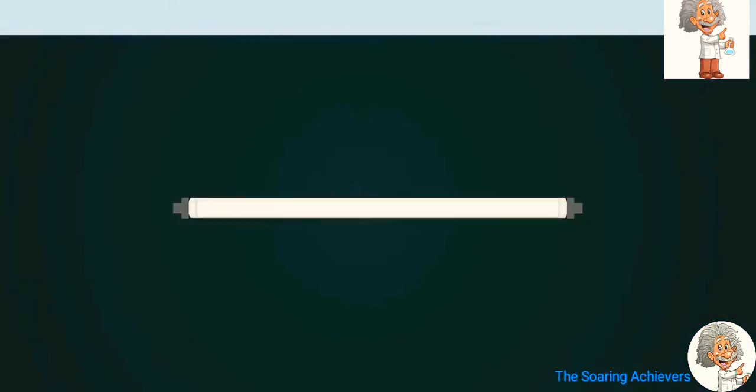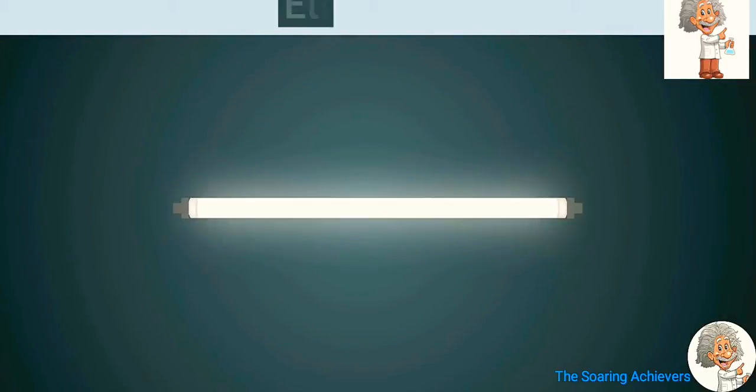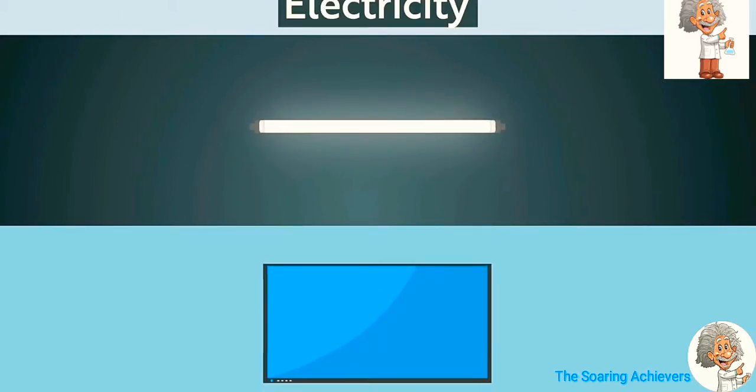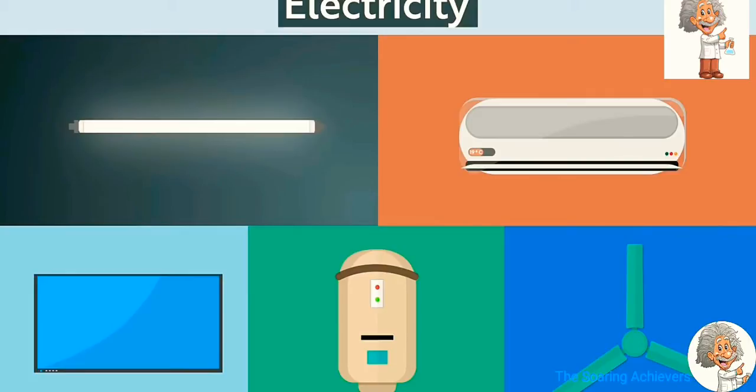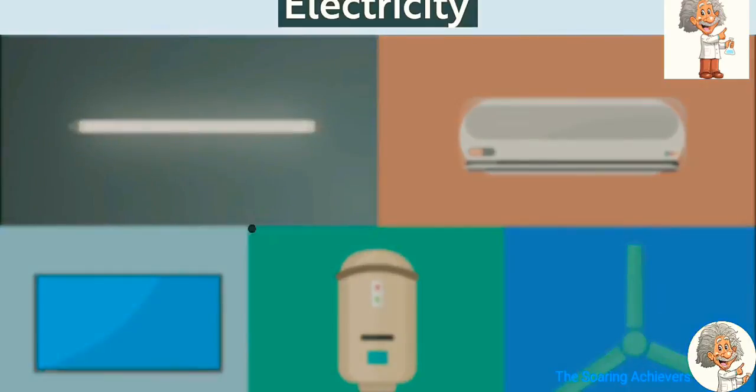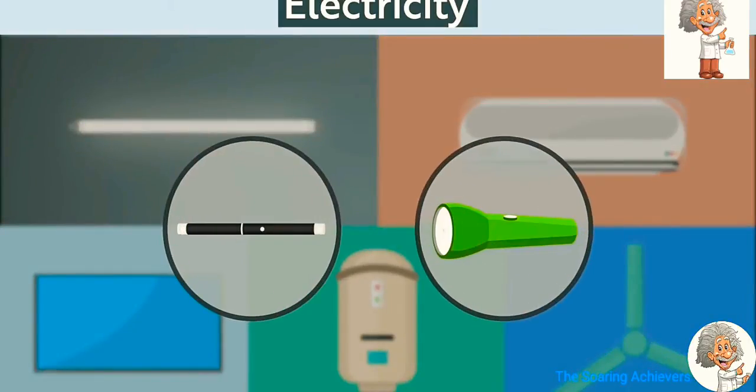You must be aware of the fact that lights in our homes work on electricity. However, they're not the only ones that use electricity. Our televisions, air conditioners, water heaters, fans, and so on also need electricity to function. Laser light or even small flashlights also work on electricity.